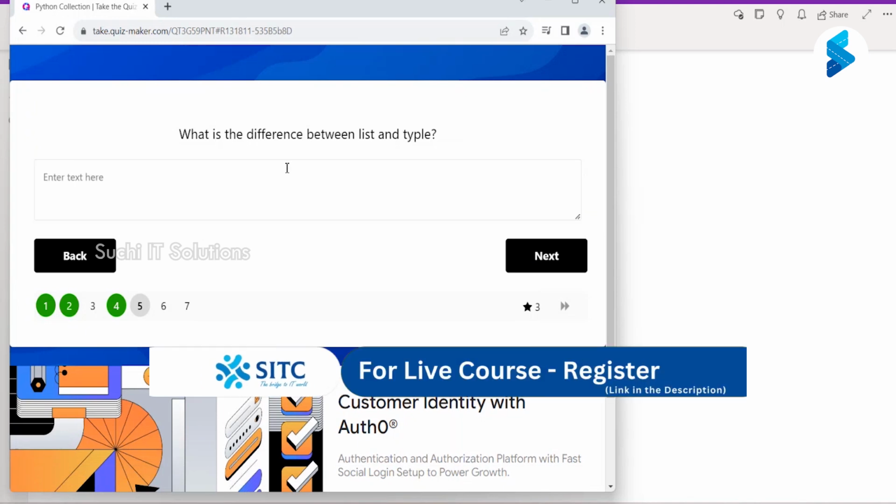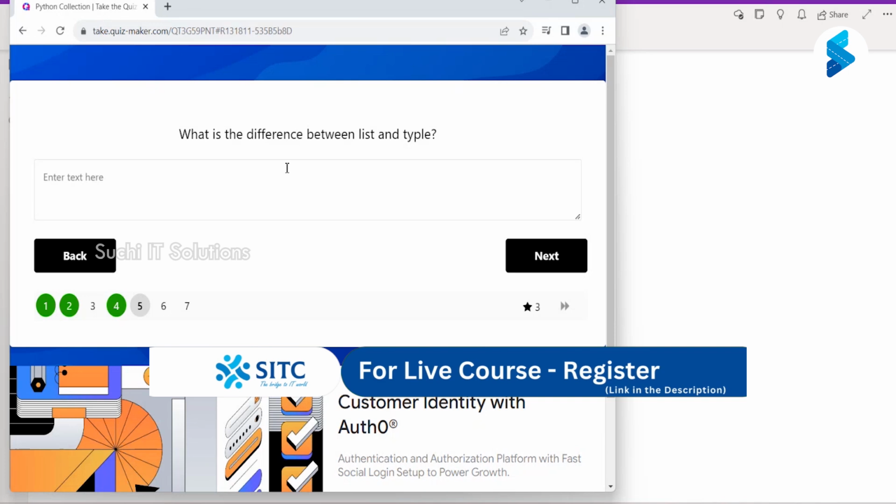What are the differences between list and tuple? List is mutable and tuple is immutable, sir. Both are sequential data structures. Whereas list allows append, remove, clear, extend and insert functions, tuple allows only access.